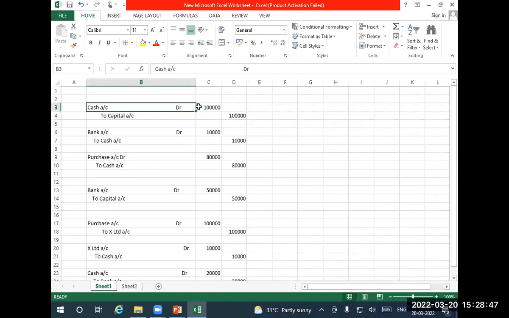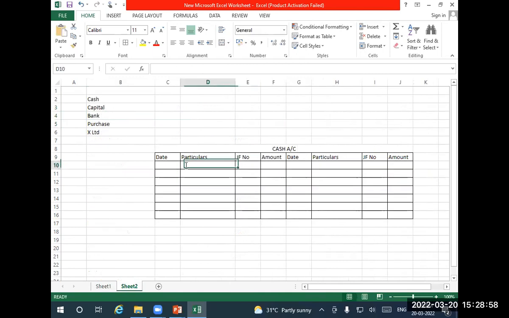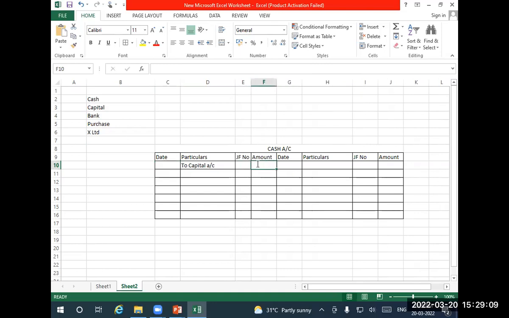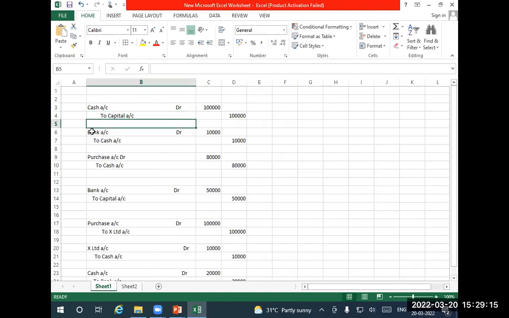Now look at the journal. Cash account debit: it is on the debit side. So I'm going to the debit side of the cash ledger, and I am writing 'to capital'. The date you have to write is whatever date is in the journal, the same date. What is the amount? 1 lakh. Similarly, come to the next journal entry. In the next journal entry, we have cash. Cash is on which side? Credit side. So I'm going to write it on the credit side of the cash account.